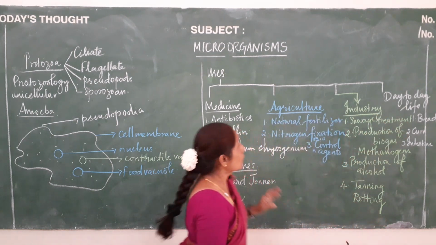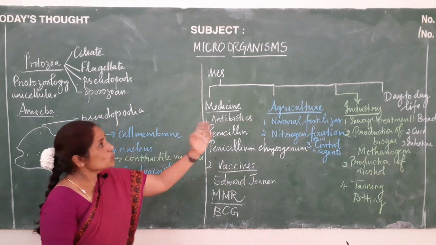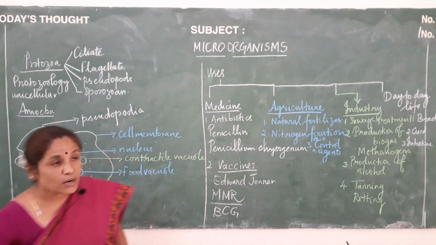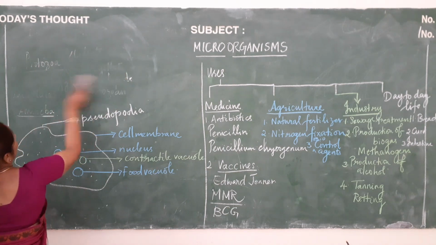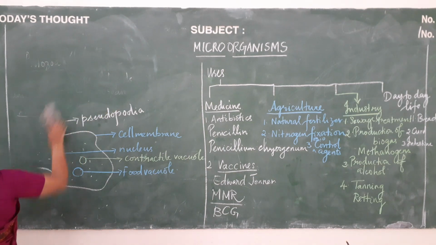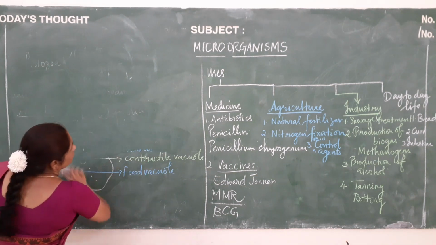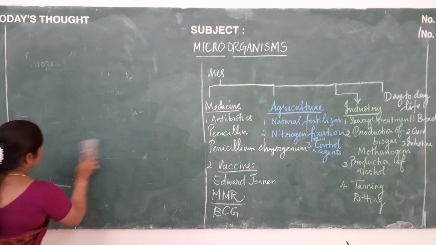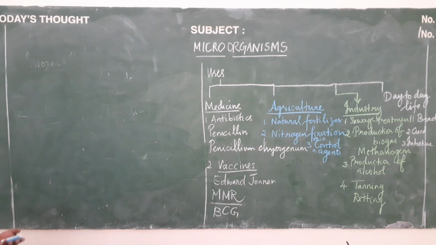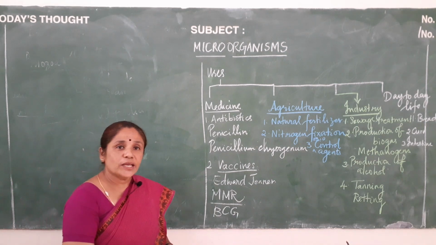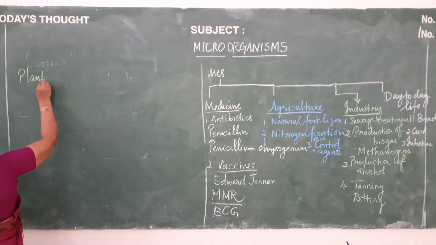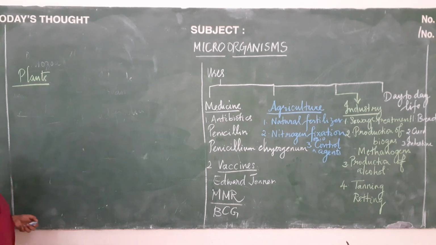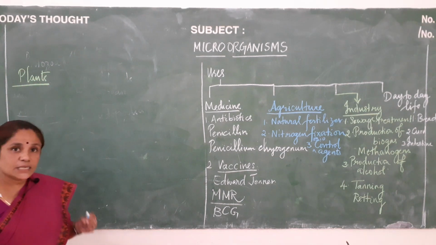Okay, till now we have learnt about the uses of microorganisms. But microorganisms are also harmful. Let us see how microorganisms are harmful and how they cause diseases in plants, animals and human beings. They cause diseases especially in plants, and let us see mainly the diseases alone.